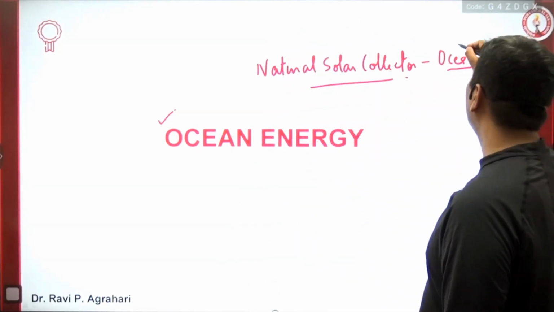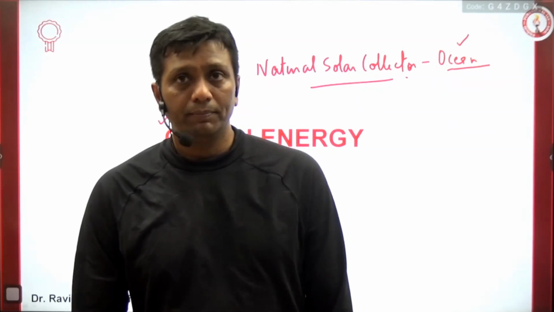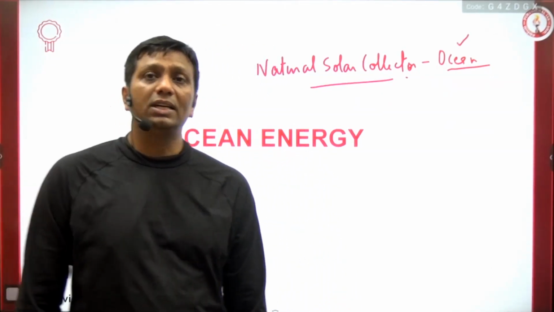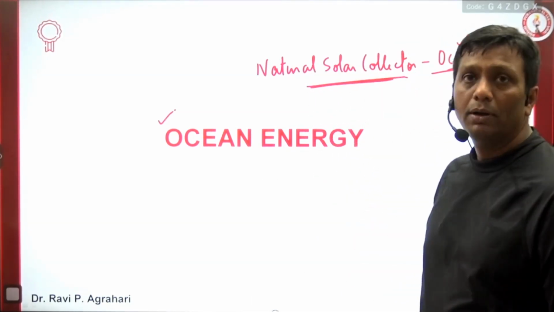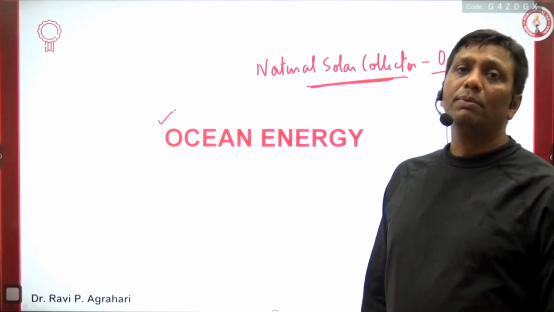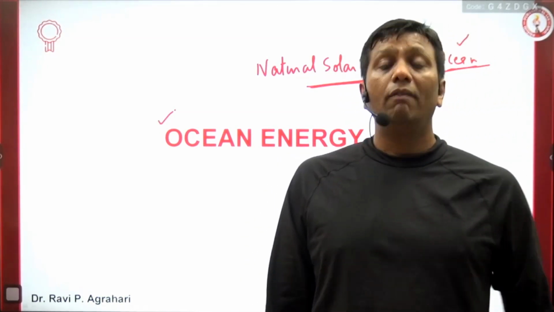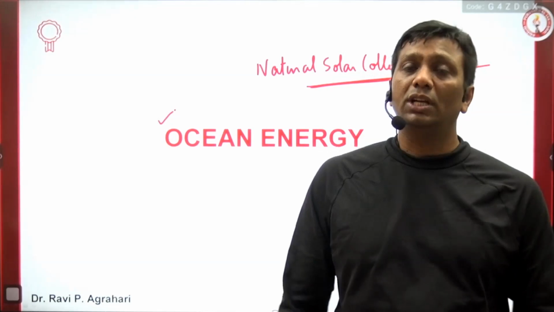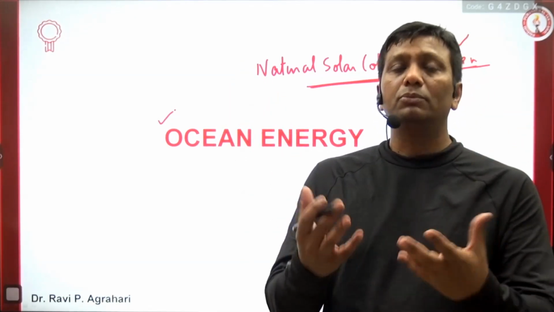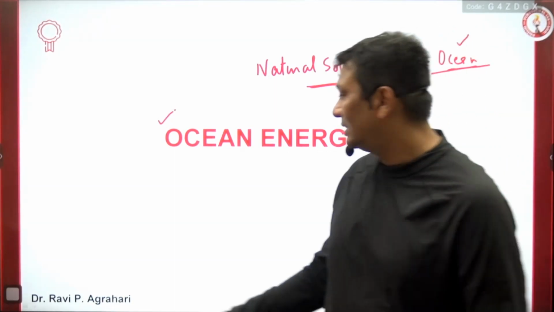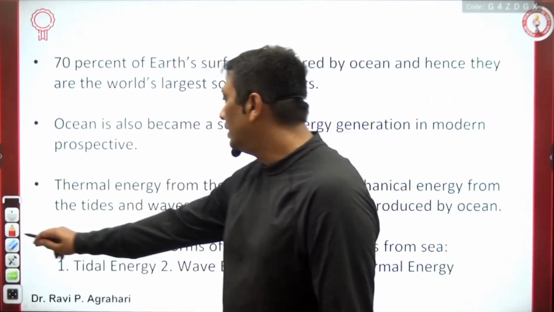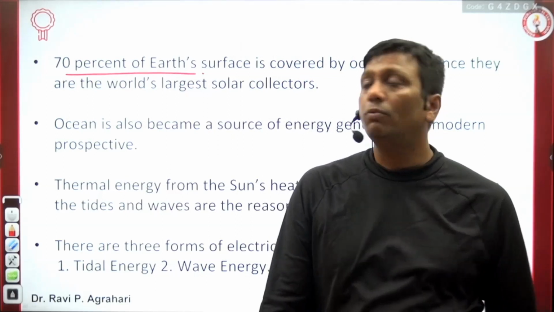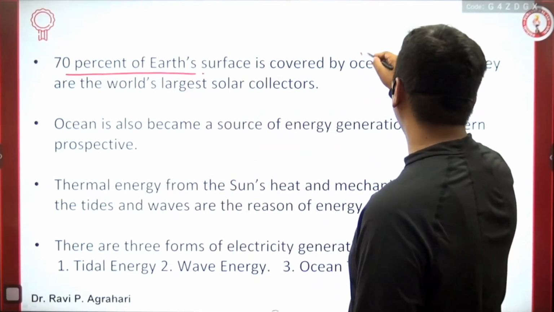So the natural solar collector is the ocean. Everybody remember. Actually, how the ocean is utilized for power generation, I will discuss with you. Why am I telling you the natural solar collector is the ocean? I hope everybody is clear. The reason is the ocean traps maximum solar radiation on the Earth's surface. This ocean-based solar collector is important somewhere, that discussion I will do. Wait, guys. See, 70% of our Earth's surface is covered by oceans.